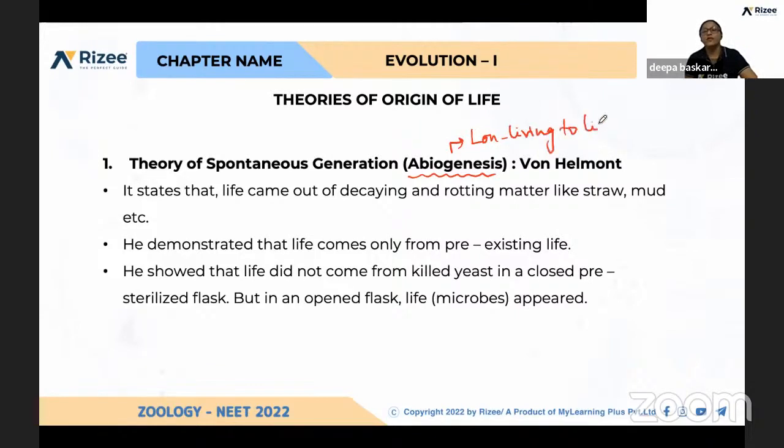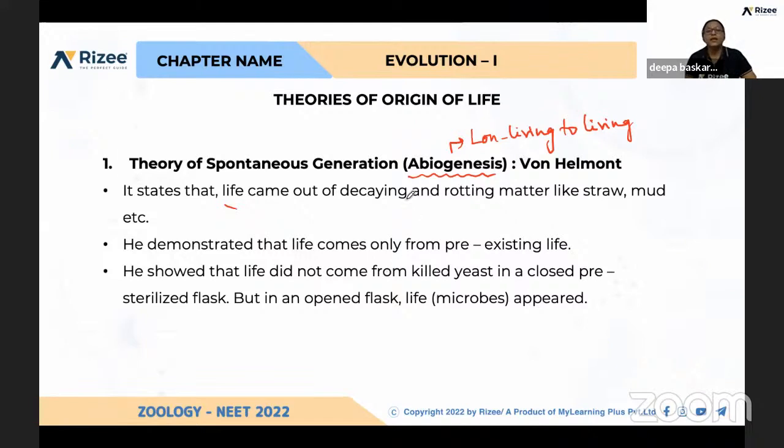This theory was proposed by von Helmont, and he stated that all living organisms have evolved from non-living things, that is, life came out of decaying and rotting matter like straw, mud, etc.